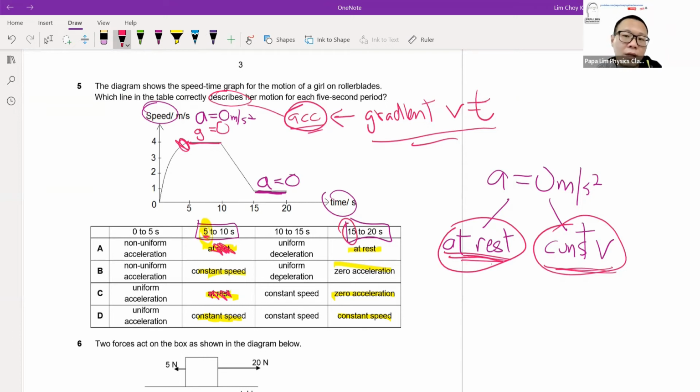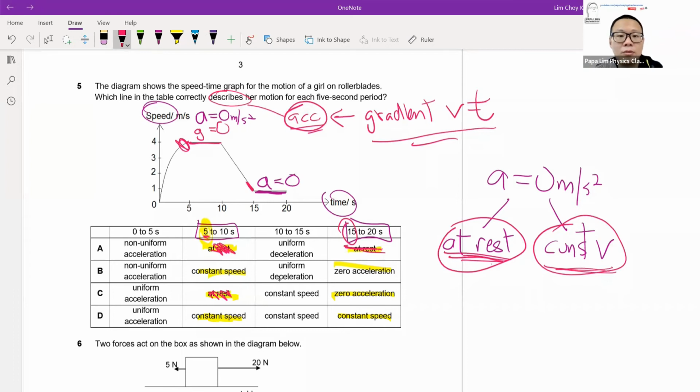Likewise, at 15 seconds to 20 seconds. At 15 seconds, I look at the motion before it, maybe 14.8 seconds or 14 seconds, he is already moving at a certain speed. So the instant when A equal to 0 meter per second square sets in, the previous motion is already moving, which means that in this interval, 15 to 20 seconds, he will not be at rest. He will continue his last motion, which is still moving.